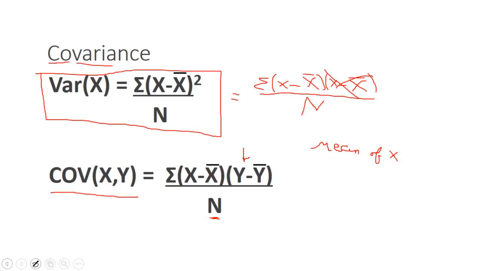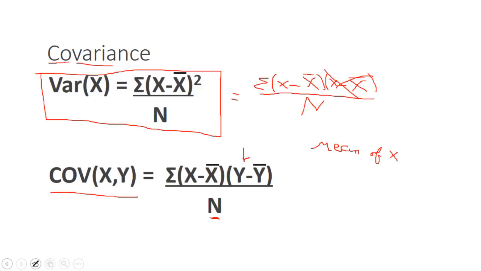So x would be how many calories they ingest when they're a kid, and y would be how tall they are. If x is low, if the amount of food we eat is low, then we're going to end up short. So x would be below average and y would be below average. So x minus x bar would be a negative number. y minus y bar would be a negative number. We multiply those together, a negative times a negative, and we get a positive.